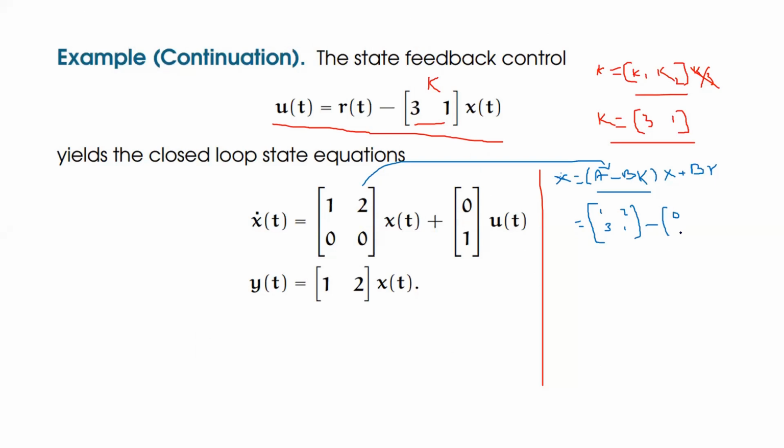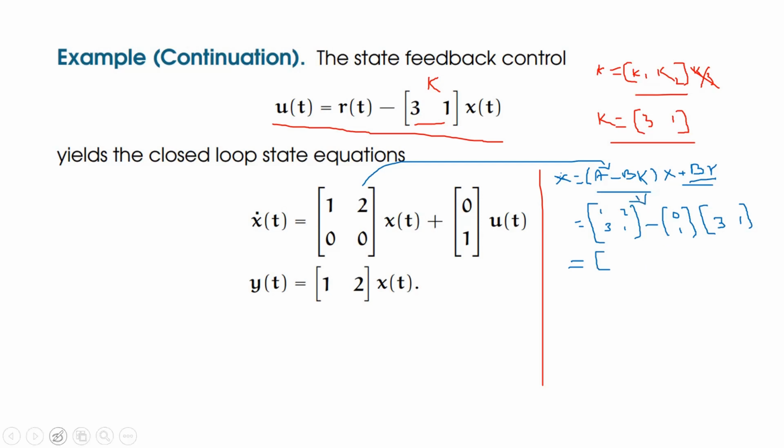0, 1. This is a matrix B, multiplied with the value of K. What is the value of K? We are assuming 3, 1. So what is the simplification of this matrix now? I'm going to do this part only, no need to use this part because we are going to replace this one only.